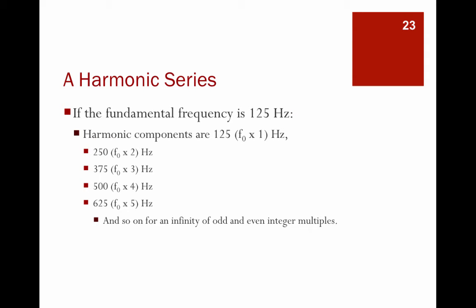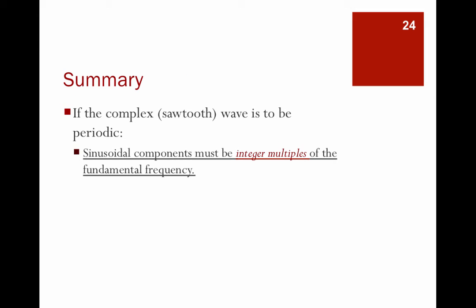And here are our harmonics: 250 Hertz, 375 Hertz, 500 Hertz, 625 Hertz, and they get added together to create the sawtooth wave. So to be complex, you have a lot of sinusoids added together, but to be periodic, you must have a harmonic relationship. There must be a mathematical relationship between the simple sine waves that are added together.